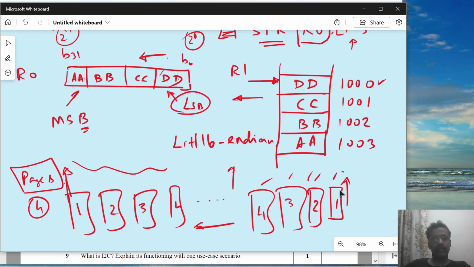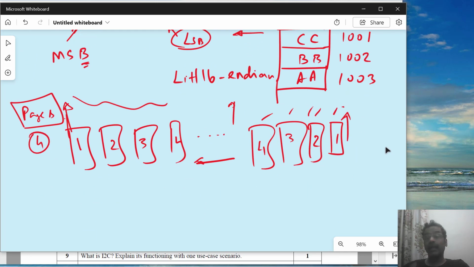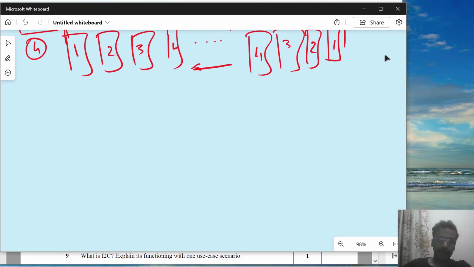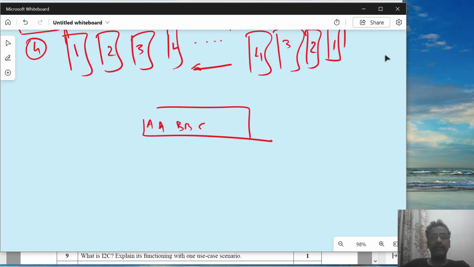Similarly, the processor has 4 byte values to be stored. It can decide to store it from this address in this way, or it can do it in the reverse way also. As long as it knows how it has stored it, when reading it back, it will read it in the same order. So I have the same value, which is AA, BB, CC, and DD.